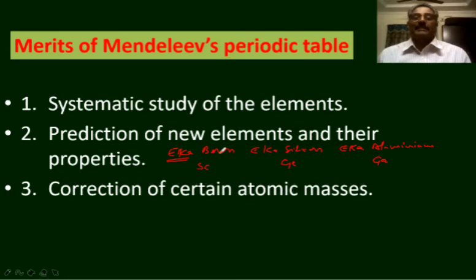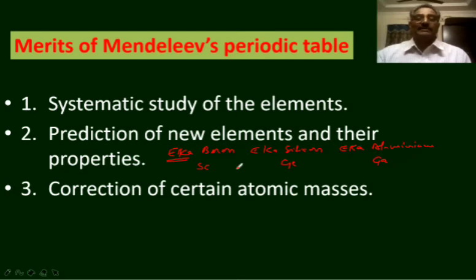How did Mendeleev predict the properties of unknown elements? By using the properties of neighboring elements of the gaps, he predicted the properties of elements which are to be discovered, which are to be fit into the gaps, and these properties exactly matched with the properties of the elements after their discovery. By using the periodic table, Mendeleev corrected the atomic weights of certain elements.